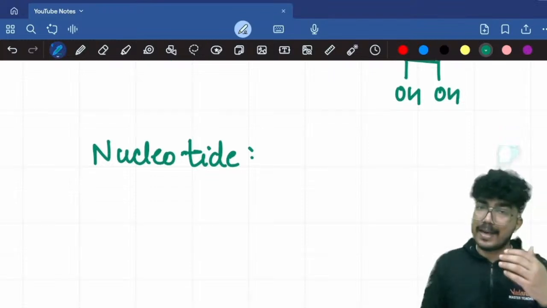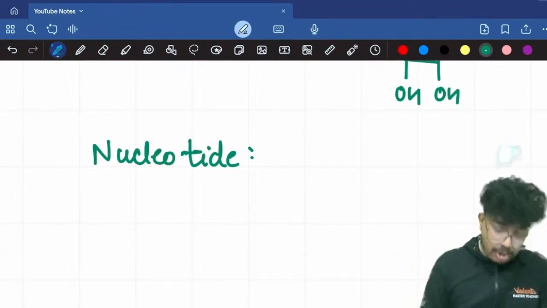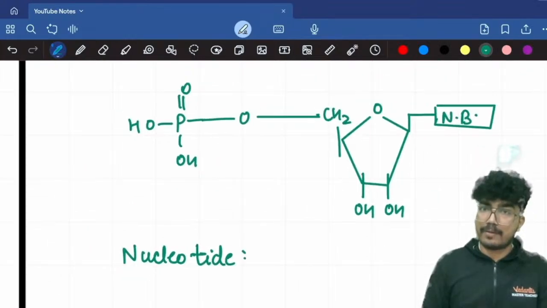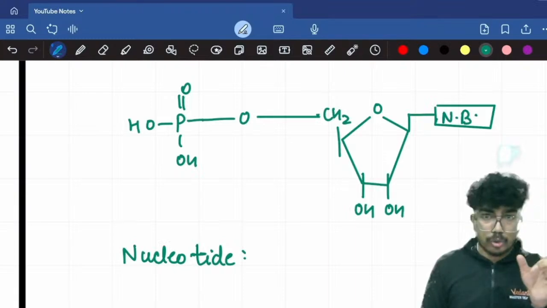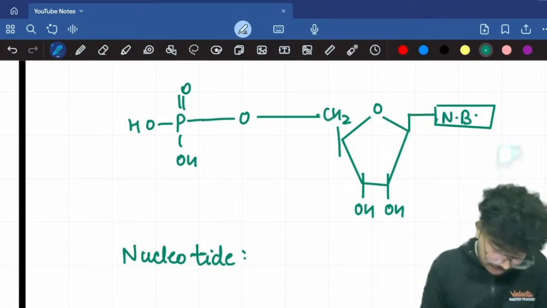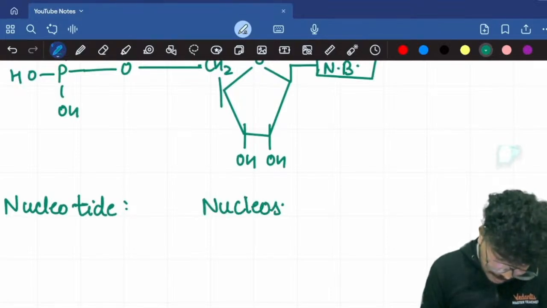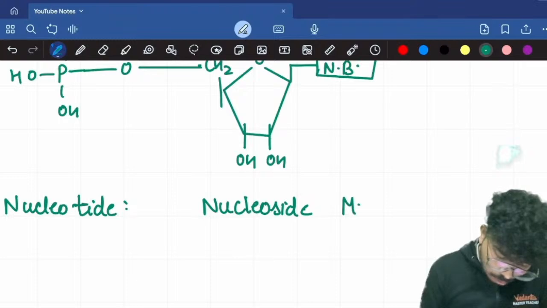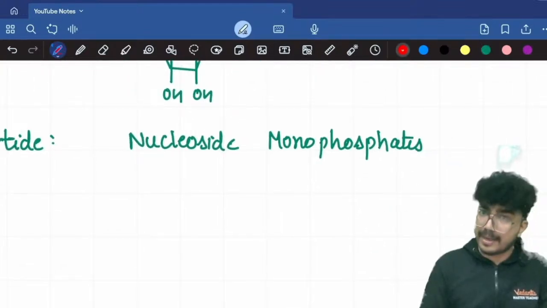So we can write the corresponding names for each and every single nitrogen base, right? In a nucleotide, you have the nitrogen base, then you have the sugar. So nucleoside plus phosphate. You have one phosphate group, so monophosphate. So nucleotides are what? They are nucleoside monophosphates.